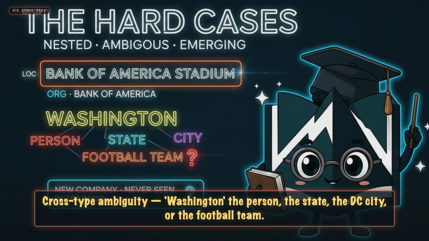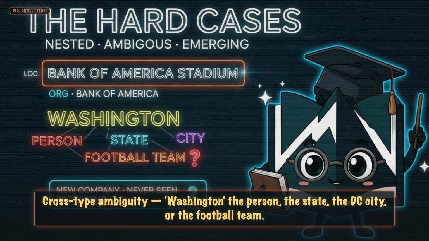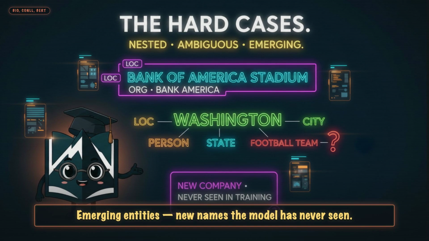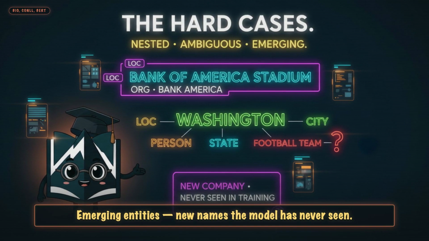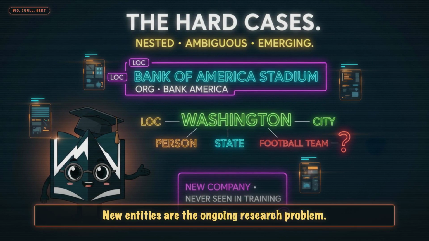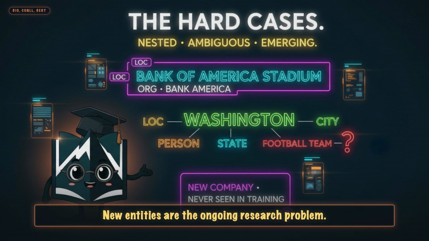Cross-type ambiguity: Washington the person, the state, the DC city, or the football team. Emerging entities: new names the model has never seen. Modern NER handles the first two well. New entities are the ongoing research problem.